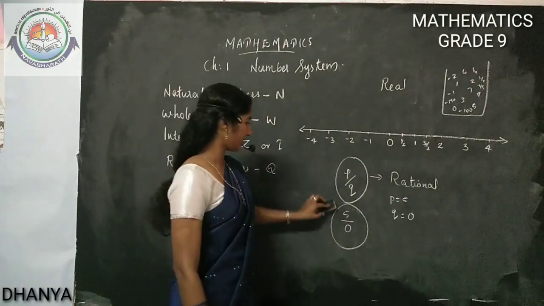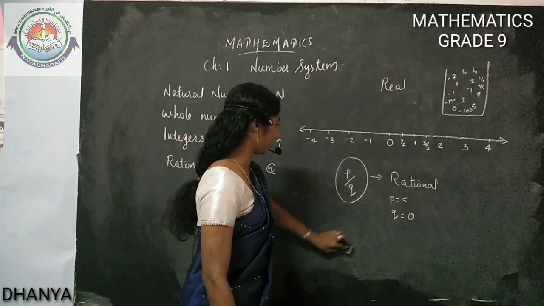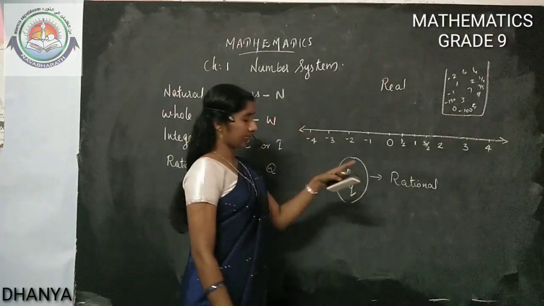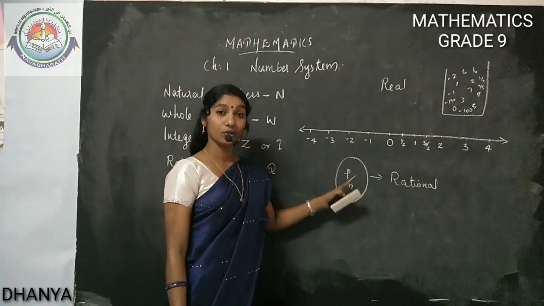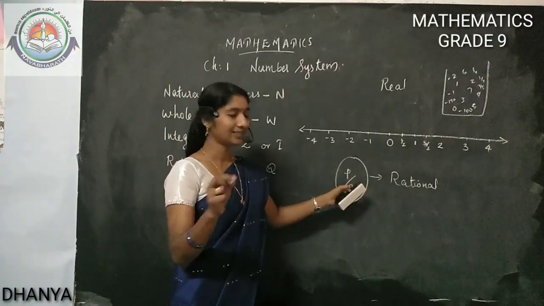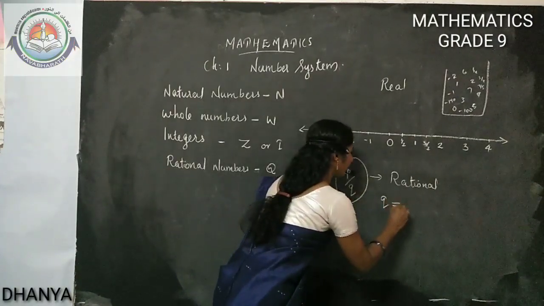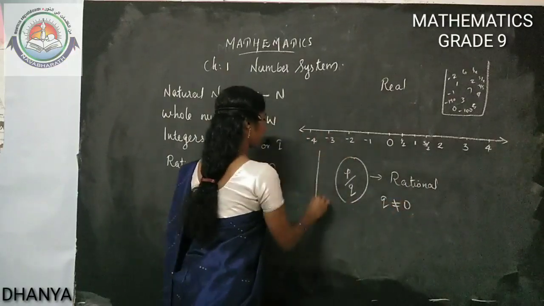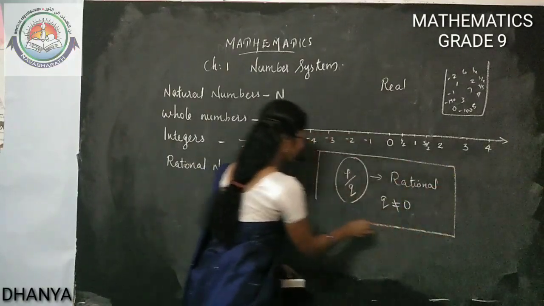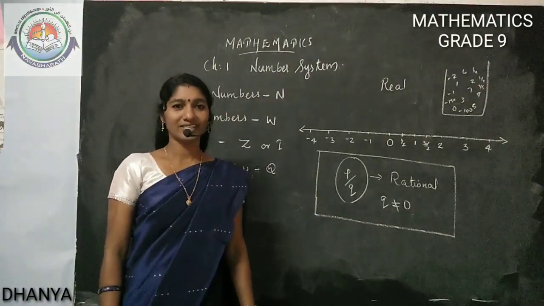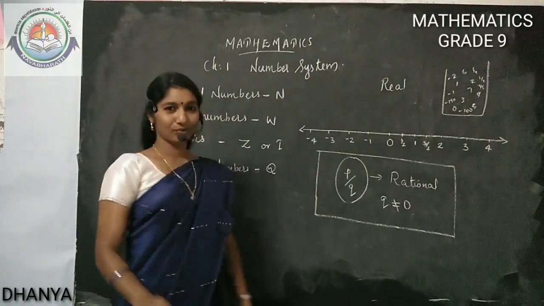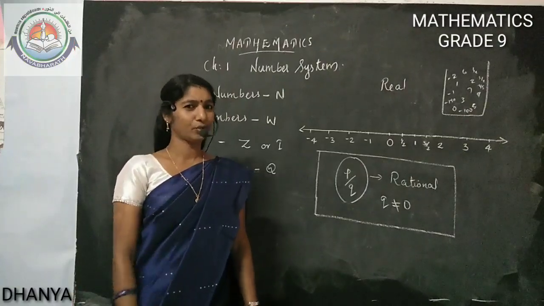So we need to write the definition of rational numbers. Any number that can be written in the form P by Q, where P and Q are any integers, but Q is not equal to 0. So this is the definition of rational numbers. Got it? Need to do it one more time? No need, you got it already.